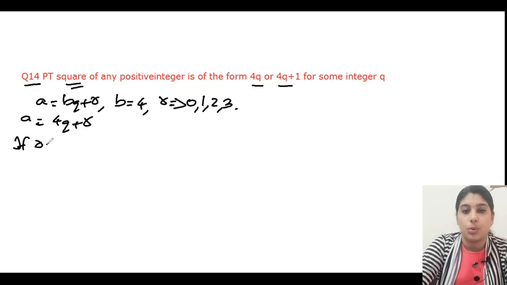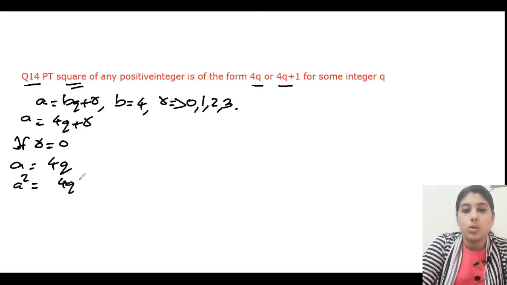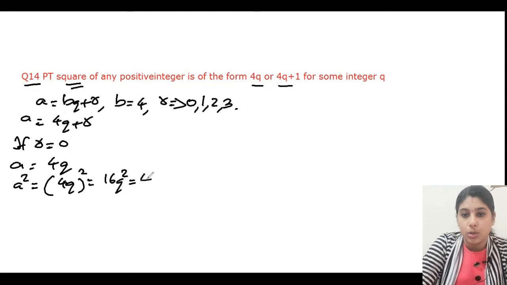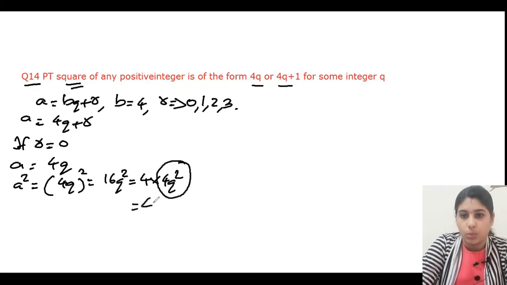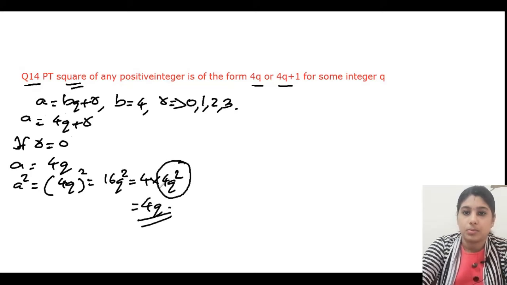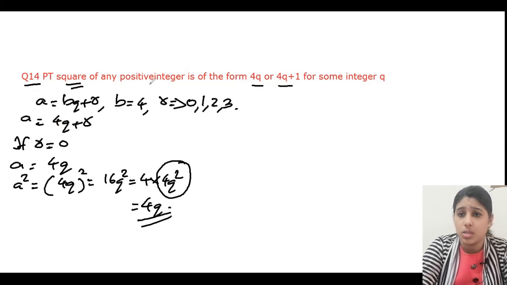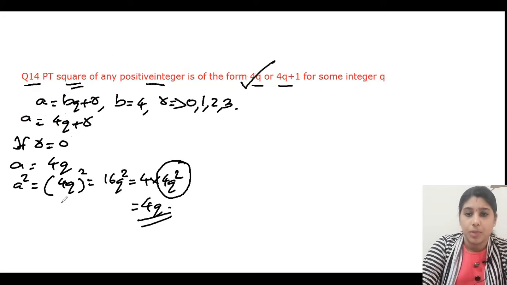If r is equal to 0, a will be 4q. We want the square, so a square will be 4q the whole square, that is 16q square. It can be written in the form 4 into 4q square, where q is any integer. So it is in the form of 4q. We proved it.